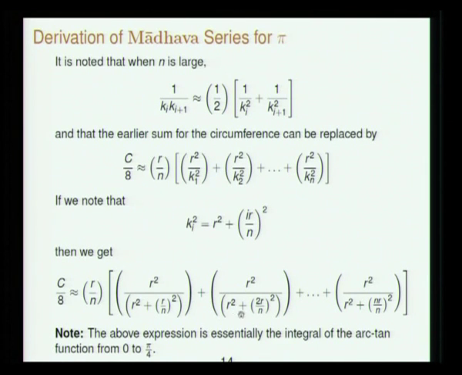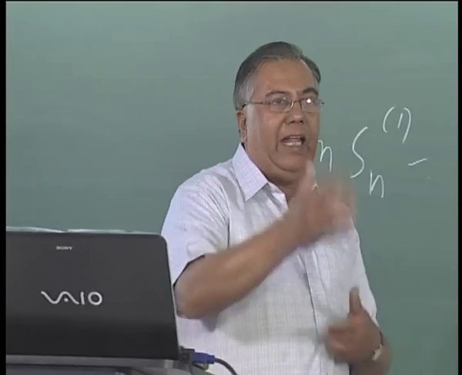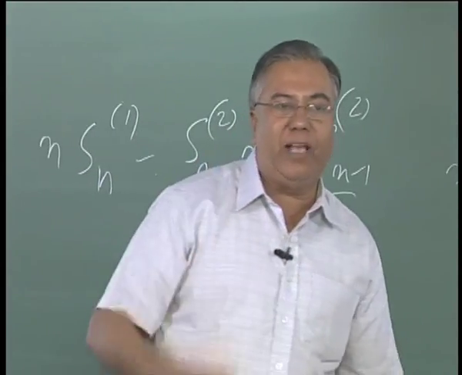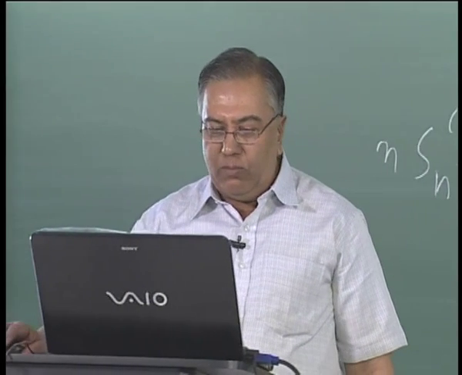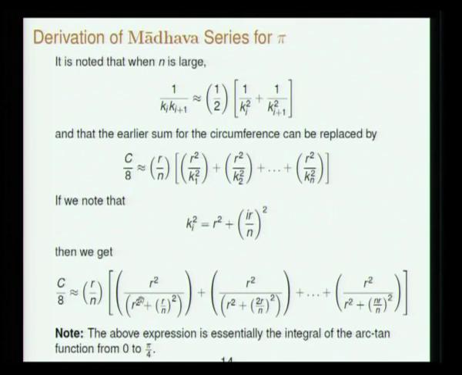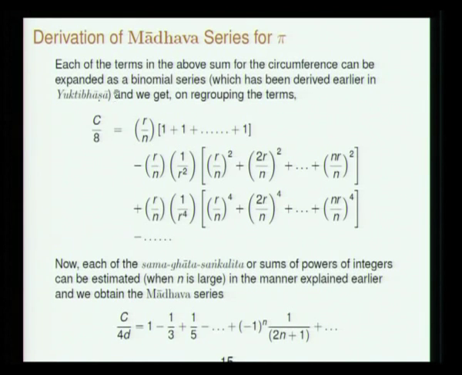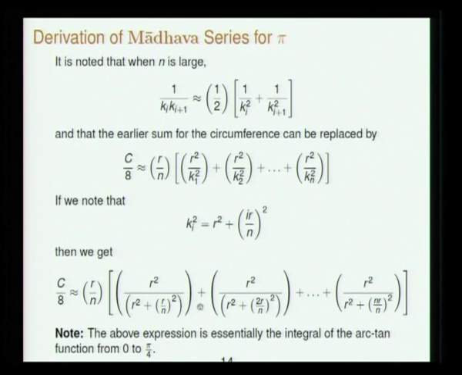Now anyone who has done his calculus and has written an integral as a sum can straight away realize that you remove the r squared as a common factor, this is nothing but the integral of 1 over 1 plus x squared dx from 0 to pi by 4, that is the integral of the tan inverse x function, which will give you pi by 4 as the answer. So now what is the next step? Next steps are two which have already been done. One is this denominator is expanded using binomial series, which you have already done.